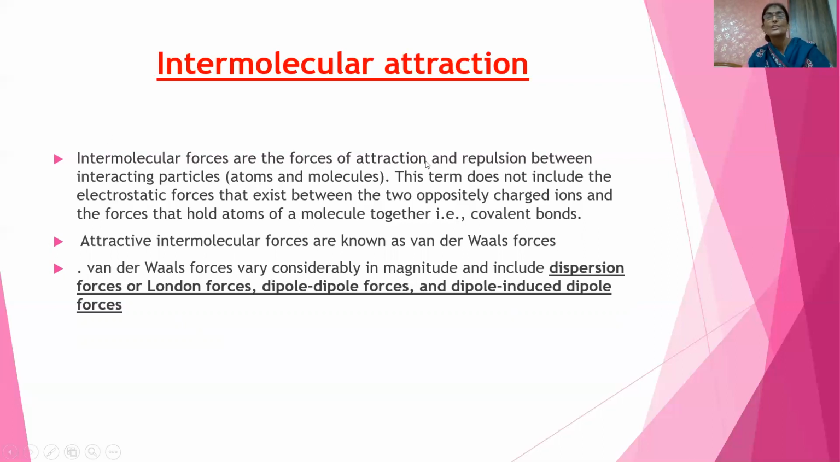Intermolecular forces of attraction and repulsion play a very important role in deciding the physical state of matter. As I told you, this does not include ionic bond or covalent bond; those are interatomic attraction. Intermolecular attraction consists of dispersion forces, London forces, named after a scientist, then dipole forces of attraction, and dipole induced dipole forces of attraction. We will study them one by one.